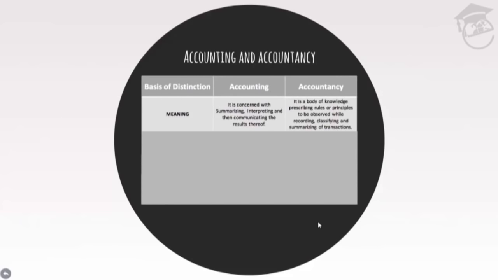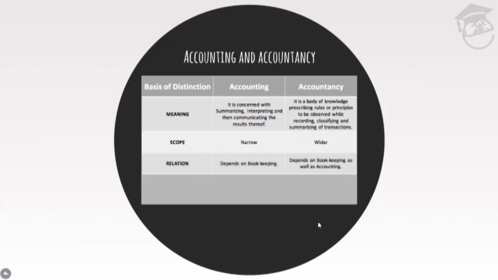Accounting is basically concerned with summarizing, interpreting, and communicating the results thereof, whereas accountancy are those universal laws, principles, rules, and regulations which are observed while recording, classifying, and summarizing of transactions. Next one is scope. Obviously, accounting has narrow scope, whereas accountancy has wider scope because it starts with bookkeeping and goes beyond accounting. Now, accounting depends on bookkeeping because after we get the classified data under bookkeeping, we start summarizing the results, whereas accountancy depends upon bookkeeping and accounting both.